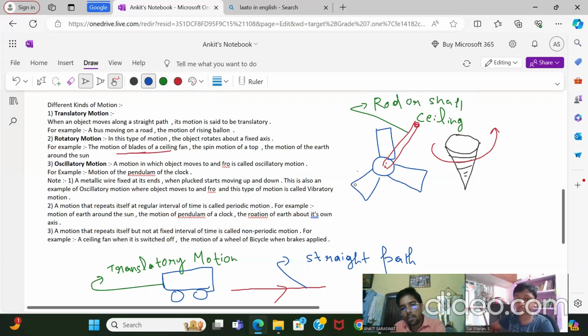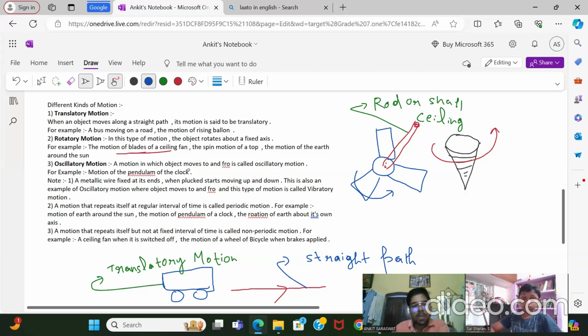And this fan is moving like this. It is moving like this about this shaft, one long rod. Did you notice this in your home? You can check now also. This motion of the blades of a fan around that shaft, a fixed axis, clear? That is known as rotary motion.